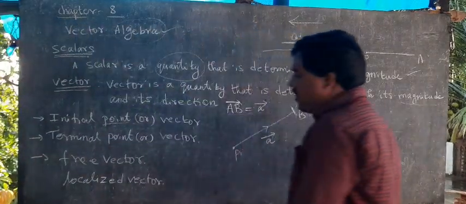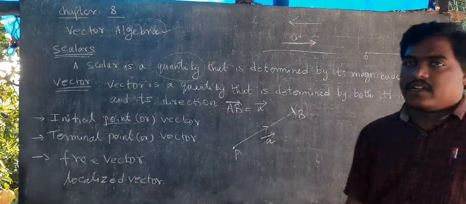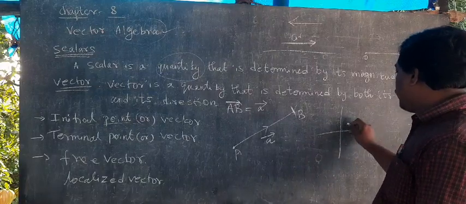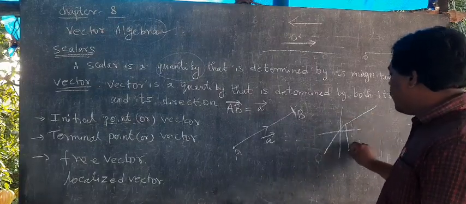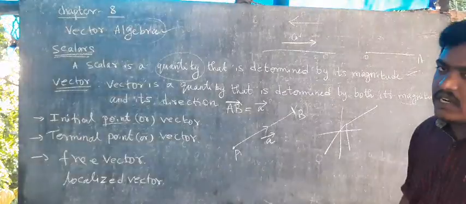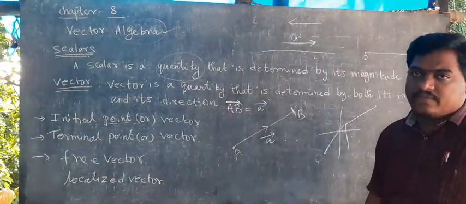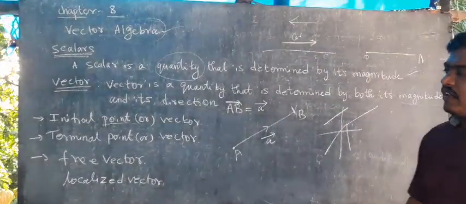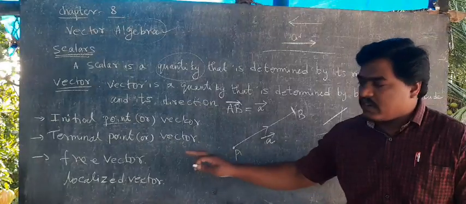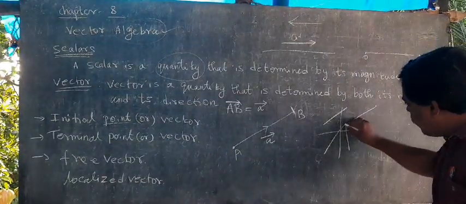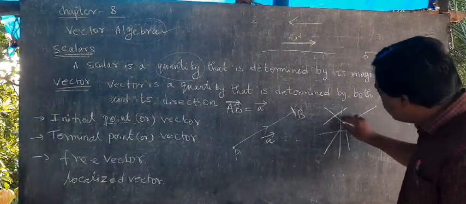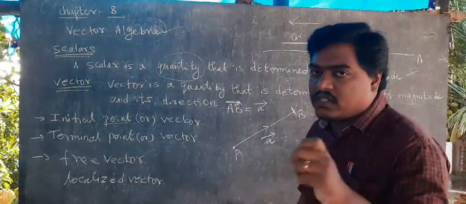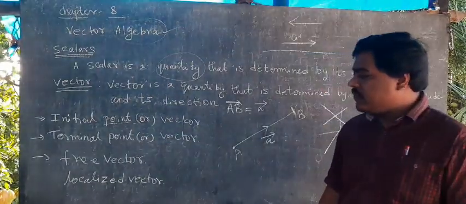Then free vector and localized vector. Free vector means nothing special: in a graph, anywhere we draw one point, this is called a free vector. There is no origin and all, there is no restriction and all. Make one point and draw one line, that is called a free vector. That's all. Localized vector means here to here only we need to draw one line. We need to specify the point where we need to start. Like this we need to specify the vector.